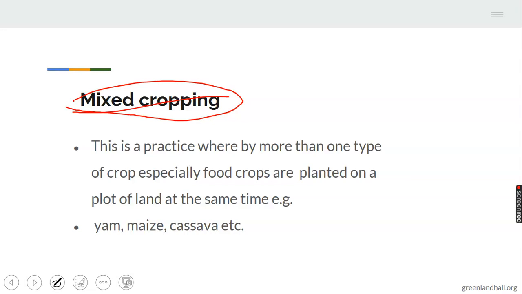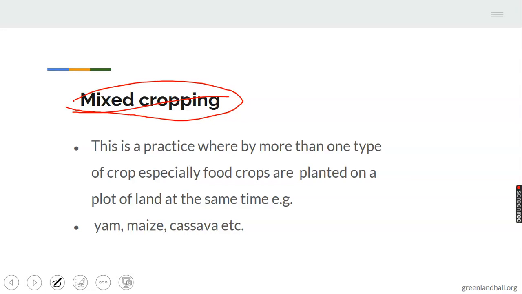The farmer does not need to cultivate on another land, planting a different crop. If it's planting maize in that particular plot A, rice can be in that same plot A, beans can be in plot A, yam can be in plot A. Millet can be in plot A, wheat can be in plot A. Different crops are planted under mixed cropping, unlike monocropping where you have a specific crop that is grown.